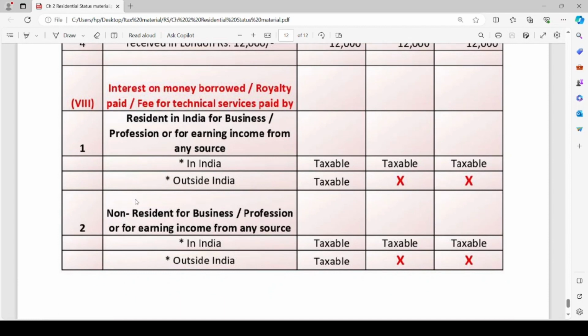Similarly, interest on money borrowed or royalty paid or fee for technical services paid by non-resident for business or profession or for earning income from any source in India is taxable in the hands of ROR, RNOR and non-resident. But if the business or profession is outside India, then it is taxable only in the hands of ROR.